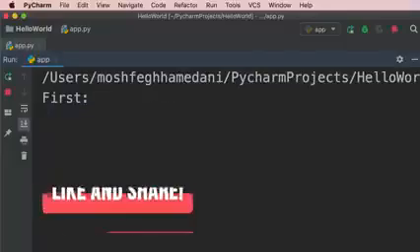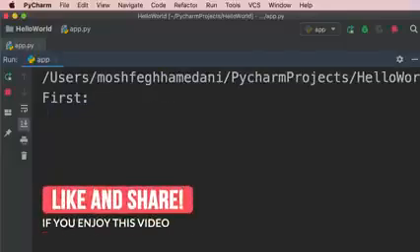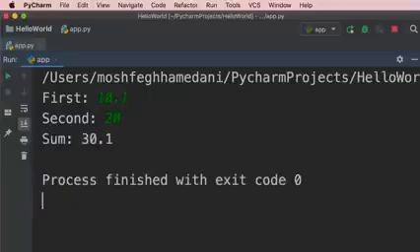Now here's a little exercise for you. I want you to write a basic calculator program. So here we have to enter 2 numbers. We can type a whole number or a number with a decimal point. And then our program will print the sum of these two numbers. So pause the video, spend 2 minutes on this exercise, and then see my solution.